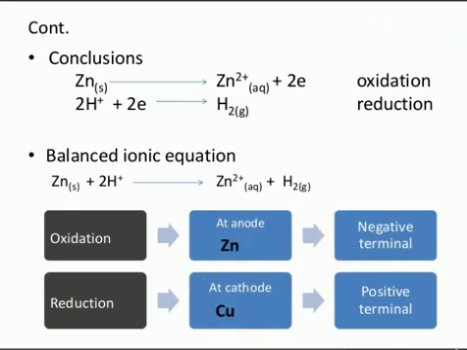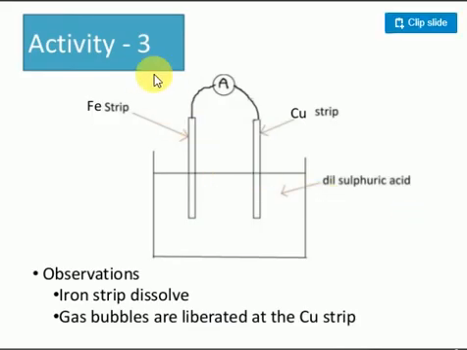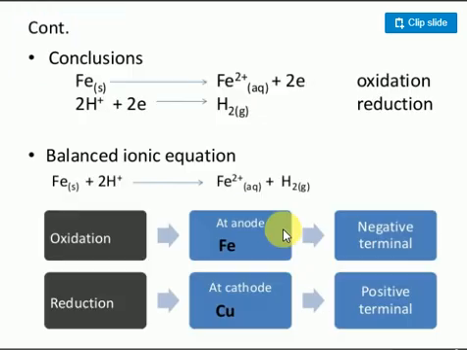If you take some other activity, consider the third activity I'm taking here. I'm taking the same zinc strip and copper. Observe, iron I'm taking here. Iron strip and copper. Similarly, what happened here? When comparing iron and copper, iron is more reactive. Iron loses electrons. Electrons move from here to here. Copper gains electrons, so hydrogen will come here, gain electrons and undergo the reduction process.